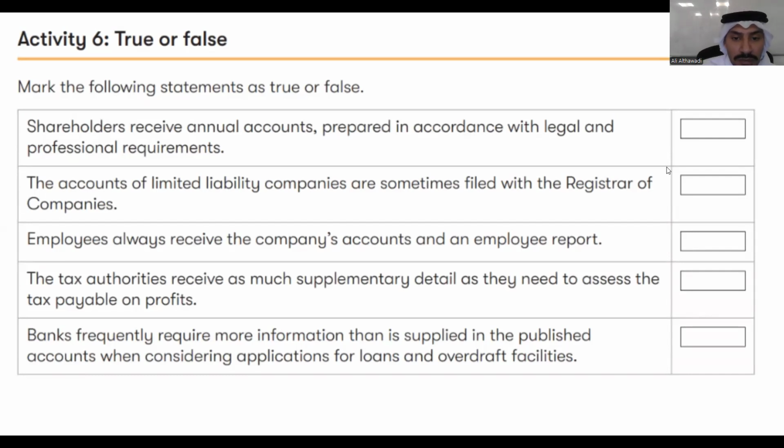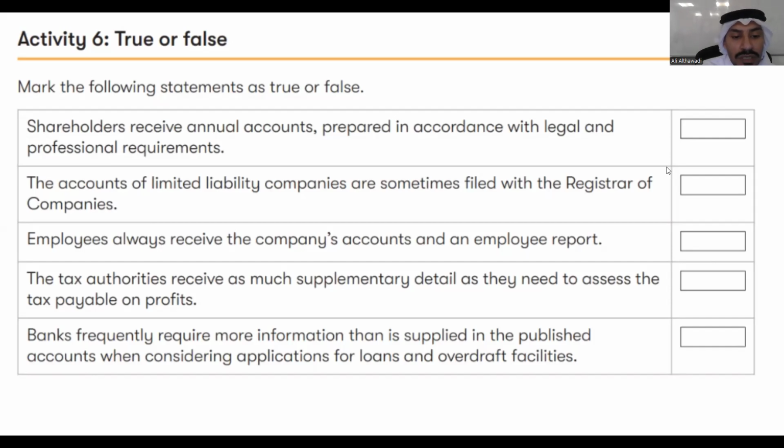Accounts of limited liability companies are sometimes filed with the register of companies. Register of companies is an authority in UK. Here in Bahrain we have سجل التجاري that records all these details of liability and limited liability companies. But in UK they call it registrar of companies. Employees always receive a company's accounts and an employee's report. Is this true or false?